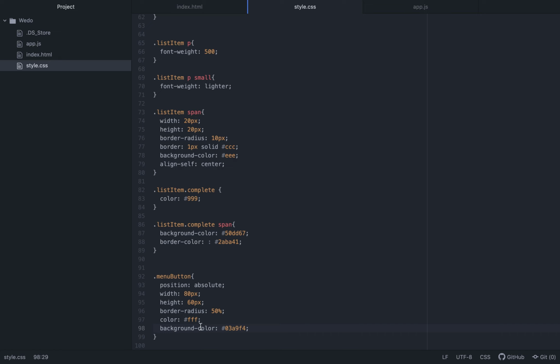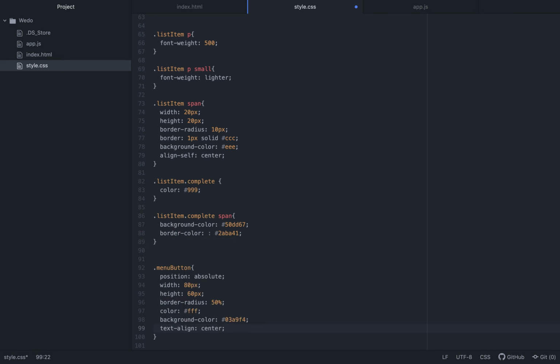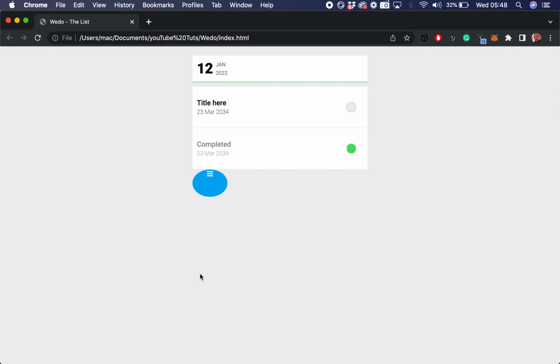So with height, let's say text align center. Let me just see here. Okay, so then we give it a block display. That should sort it out.